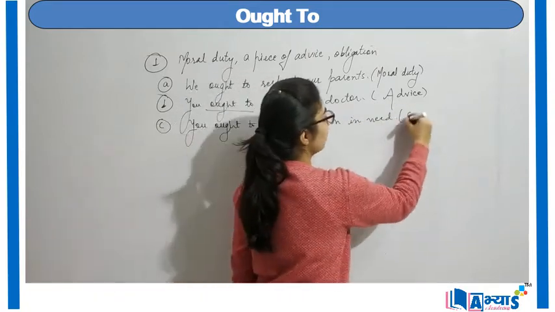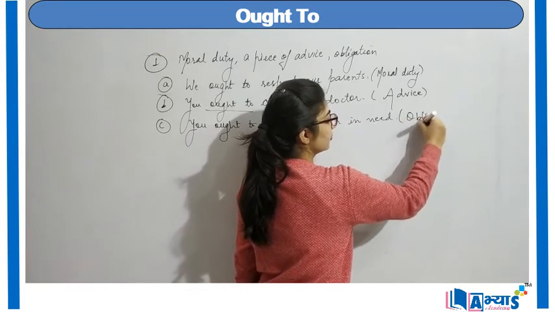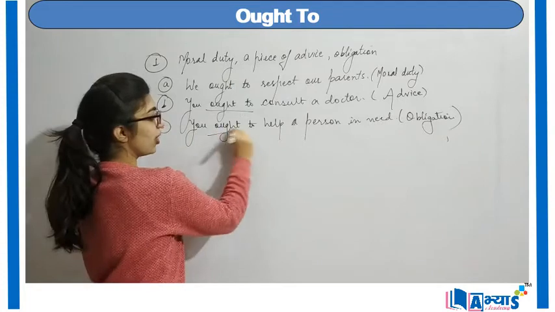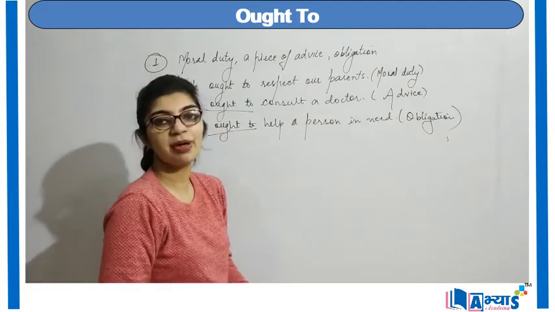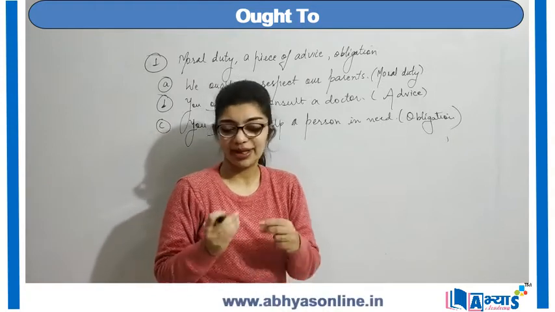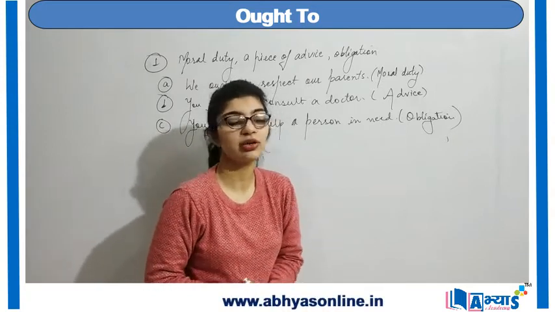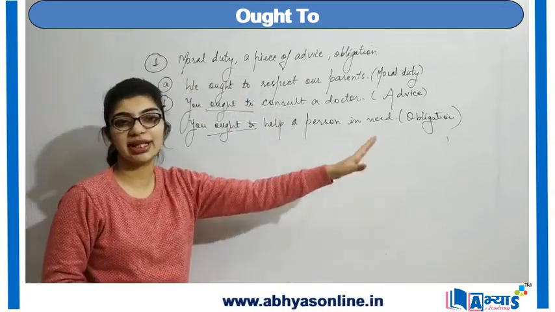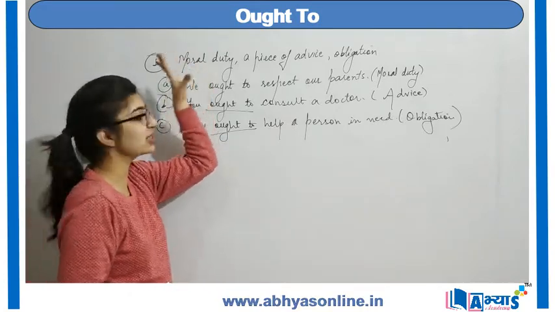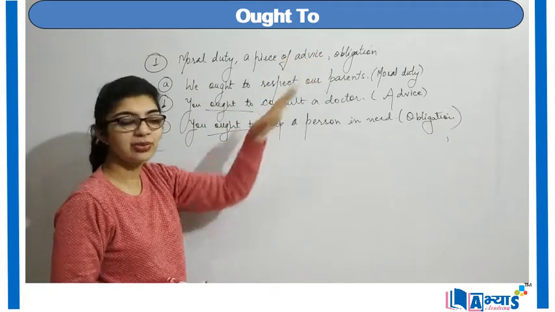This is my obligation, which means that we ought to help a person, we must help a person who is in need, be it our friend or not, but we must help a person in need. So this was the first case where ought can be used.